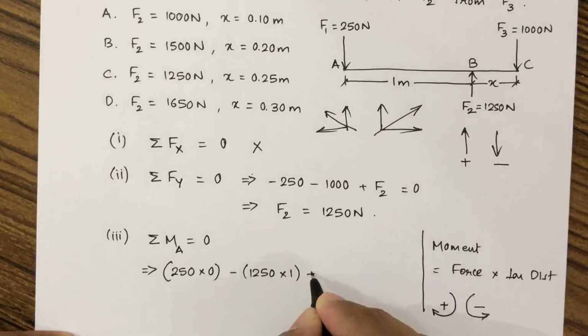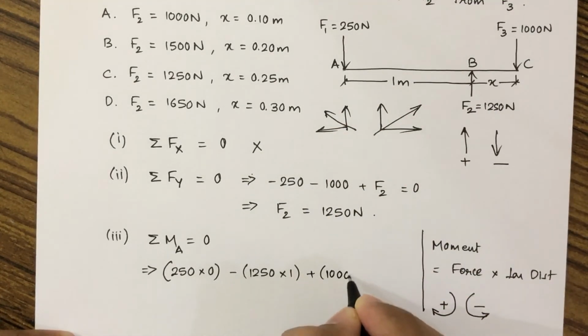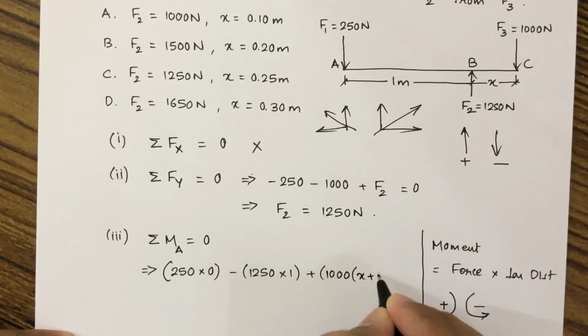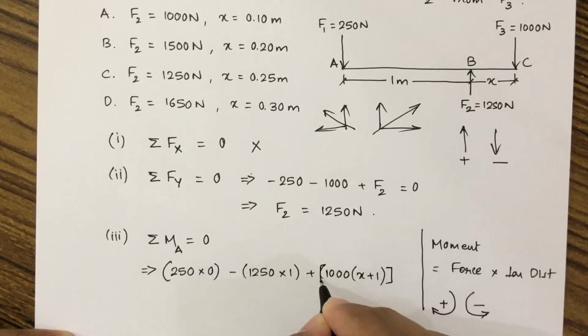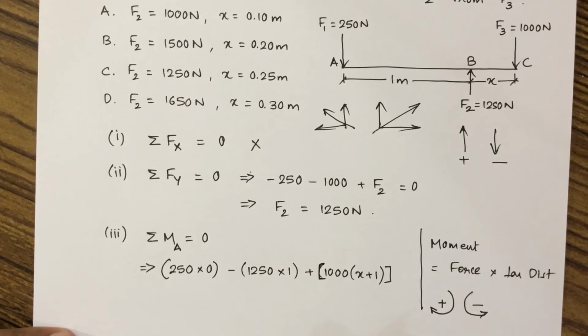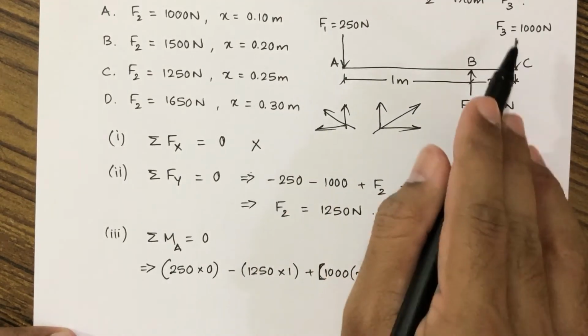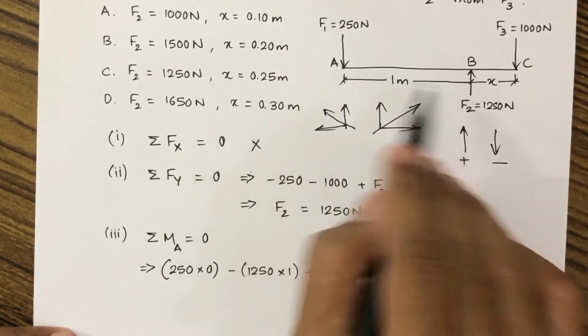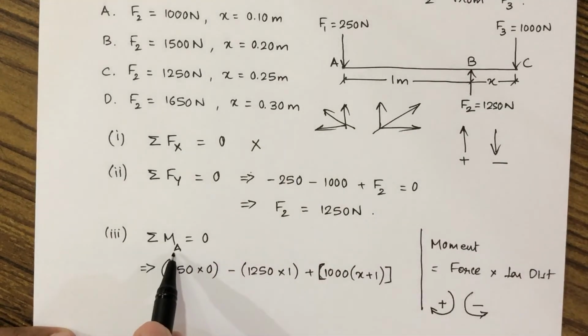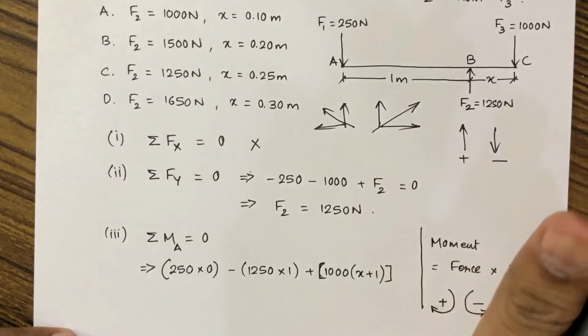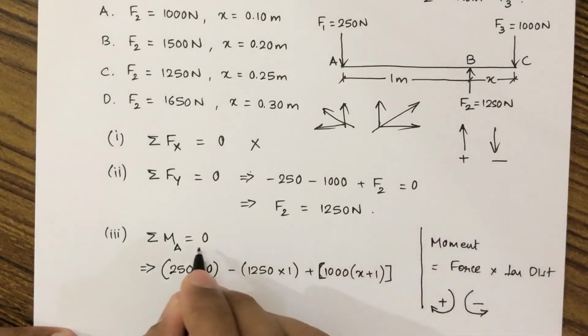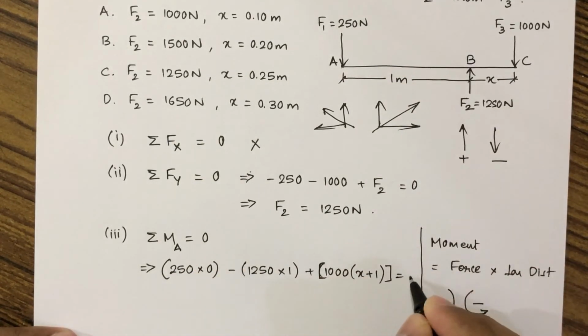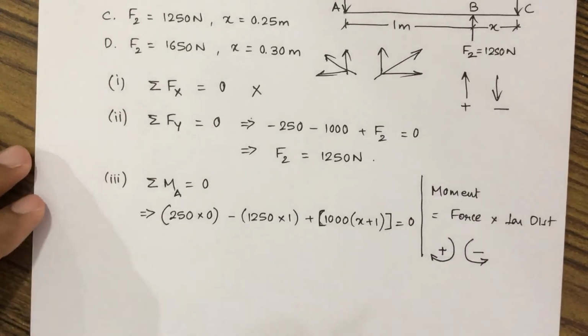So this will be plus 1000 into x plus 1, because the perpendicular distance of 1000 Newton till this point A is x plus 1. We are taking summation of moment from point A. There are no other forces, so this equation should be equal to 0.